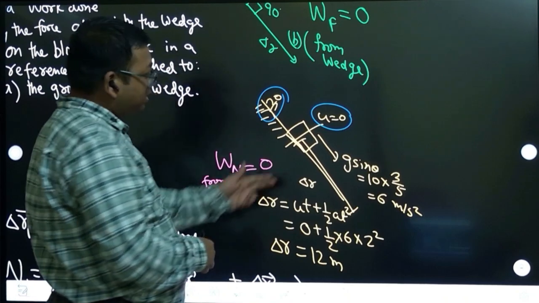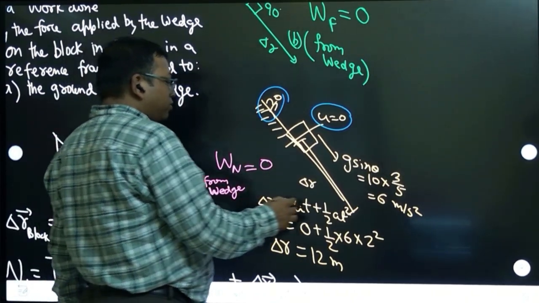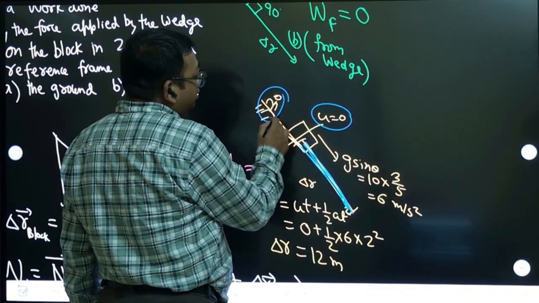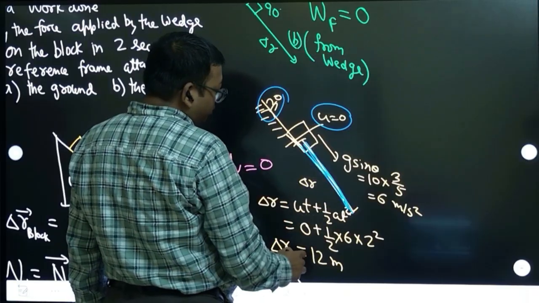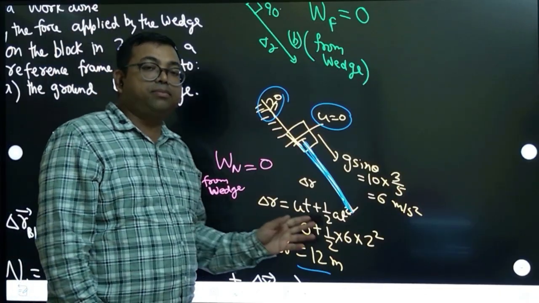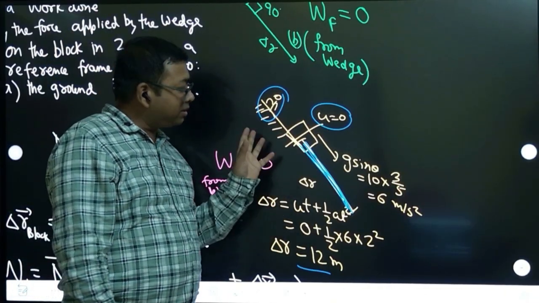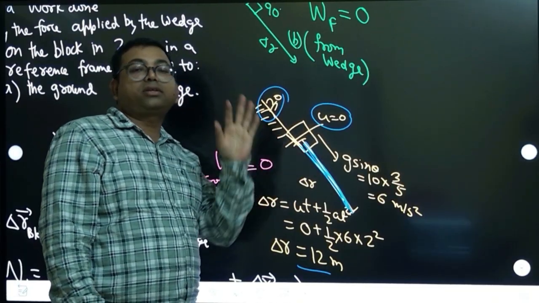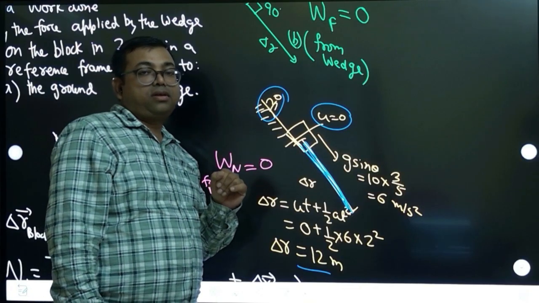So constant acceleration, delta r equals ut plus half at square, you calculate. So from this frame of reference, this person will see that in 2 seconds it will go 12 meters. But the ground person will not see the same thing. The ground person will see the same force, but he will see a different displacement and a different direction of displacement. Okay, that is the main thing.